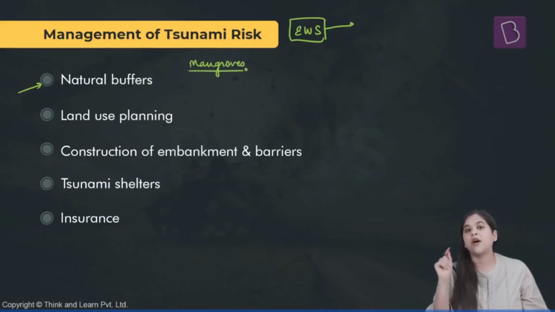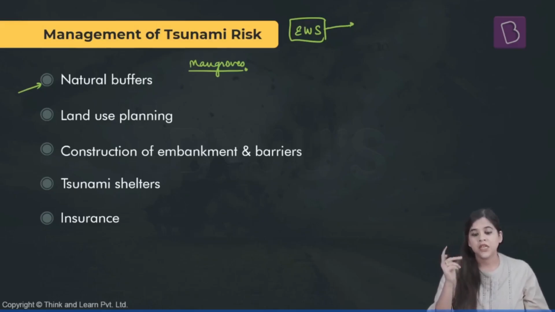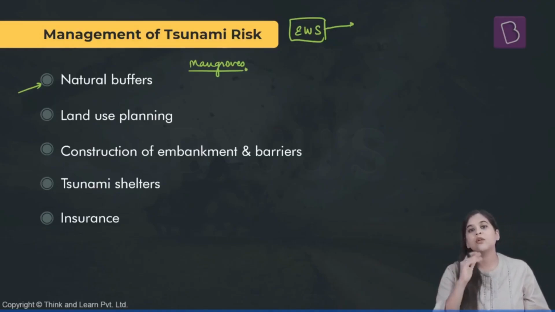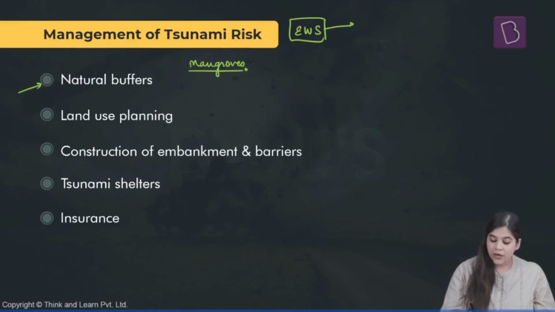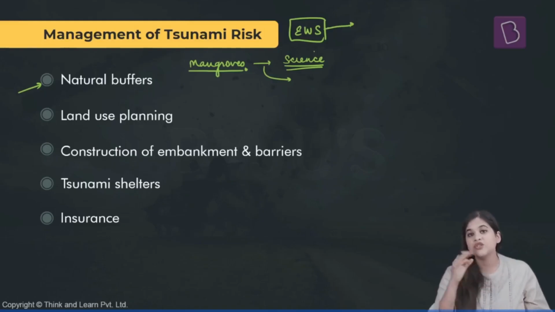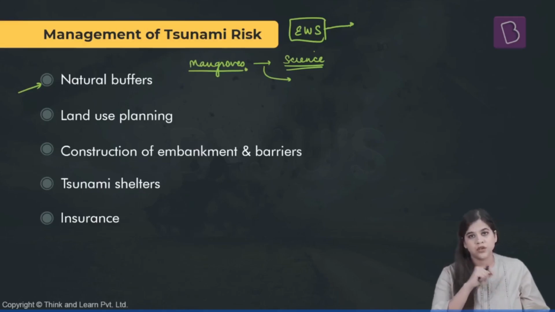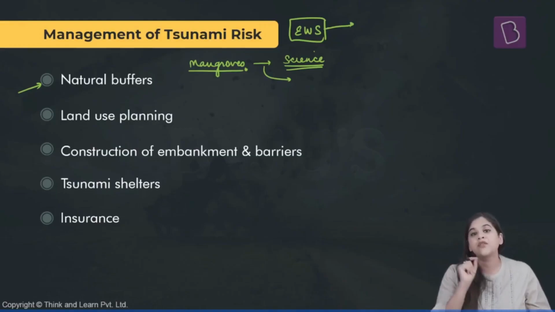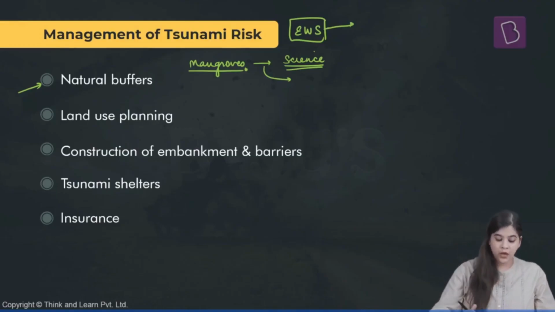act as a natural buffer against any kind of storm surges or tsunamis. They reduce the impact of these oceanic events over the land. In fact, according to a study in the journal Science, the areas which had mangrove plantations around them were much less impacted by the 2004 tsunami compared to the areas which did not have any kind of vegetation along them.